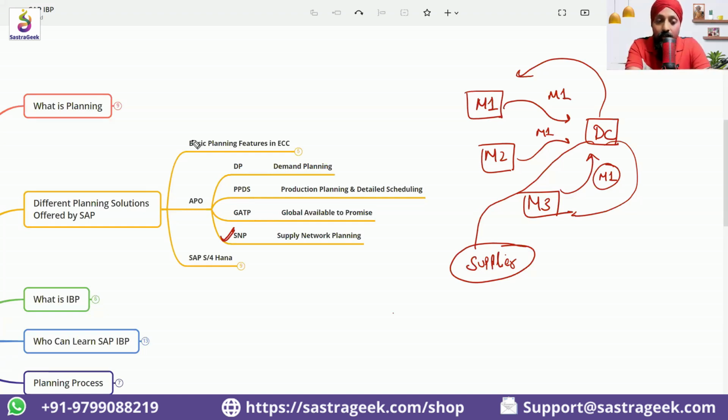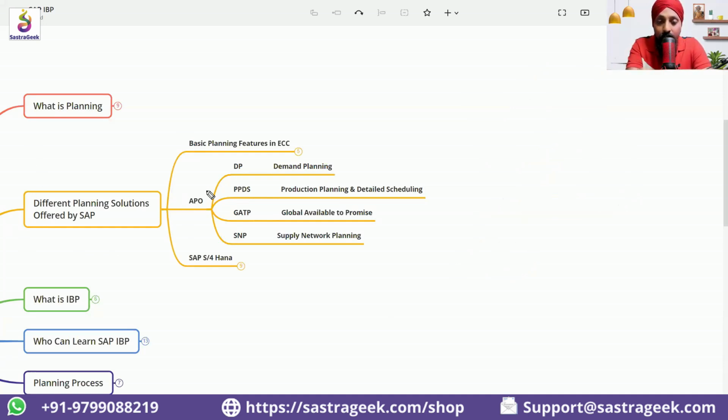These are all things not available in ECC. But the thing is, even APO is going down. APO would not be available. So all these tools are going to be replaced. The demand planning solution and the more advanced functionality are available in IBP, Integrated Business Planning. The PPDS solution is moving to S/4HANA.